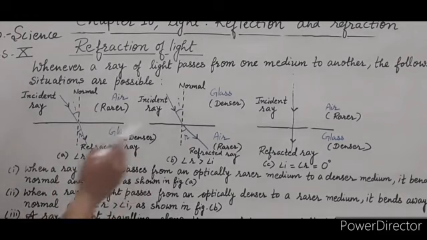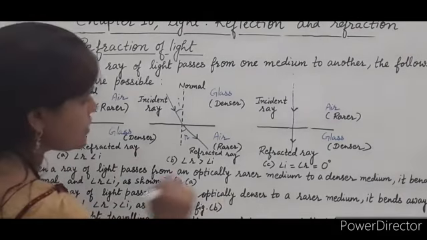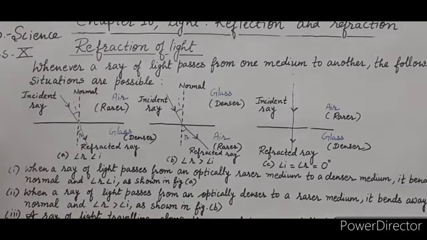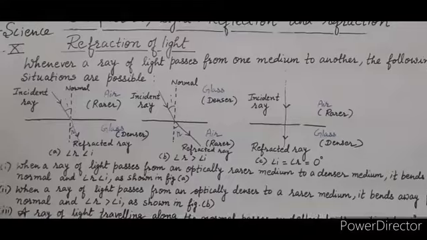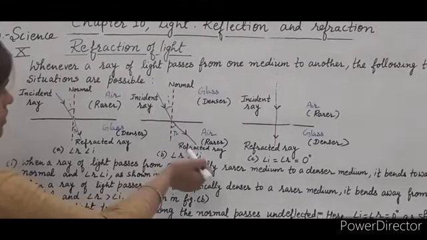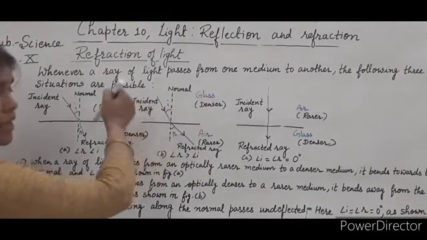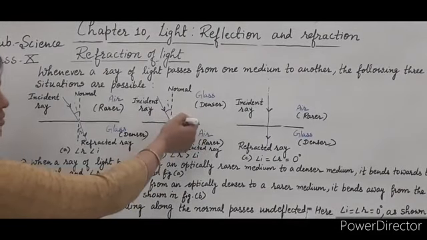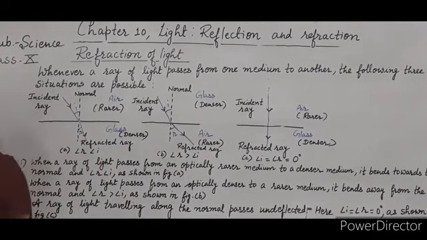Now the second case: when a ray of light passes from an optically denser to a rarer medium, it bends away from the normal. So when light enters from a denser medium, glass, to a rarer medium, air, it bends away from the normal, because in a rarer medium the speed of light is greater as compared to the denser medium.